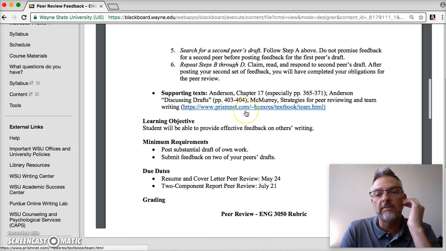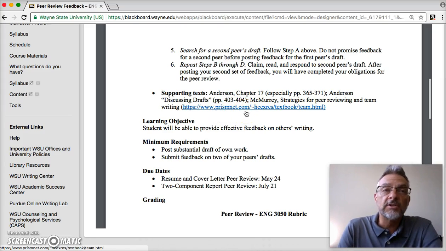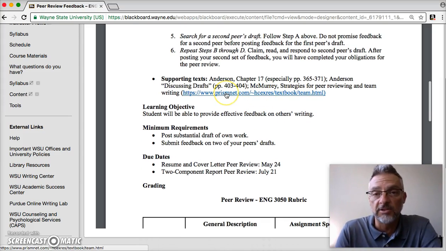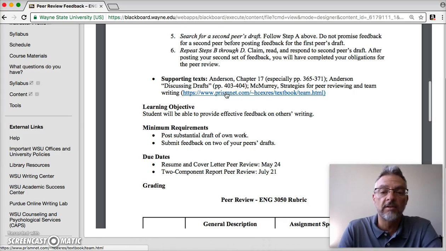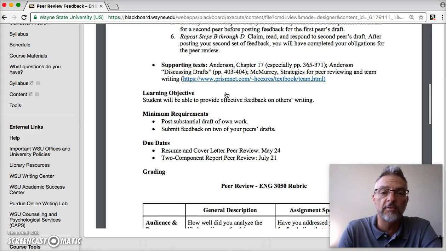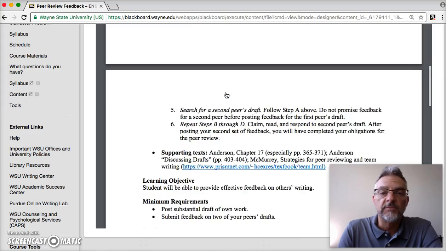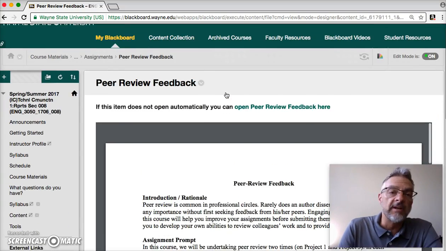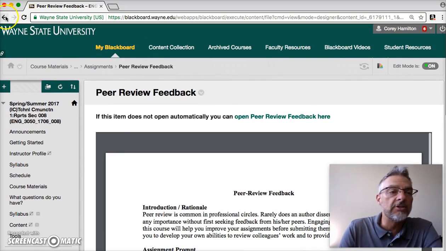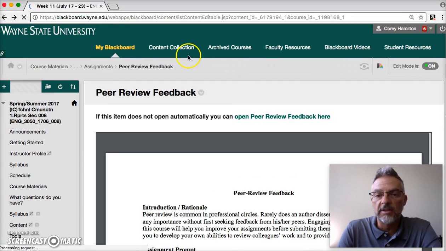Right, here's the link again for some good strategies for peer reviewing and team writing. So obviously pay attention to the peer review section of that. It's a smaller section, so you might take note of that. So pretty standard. We've done this before. This is not new information, obviously, but I did want to at least touch base with